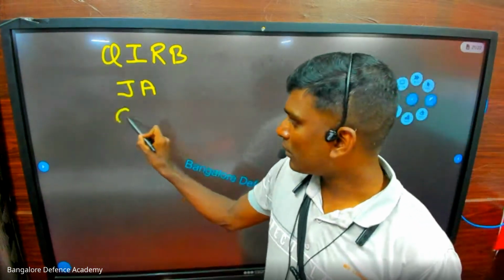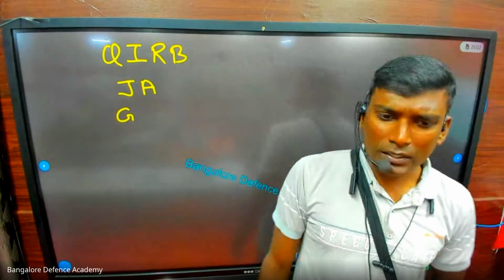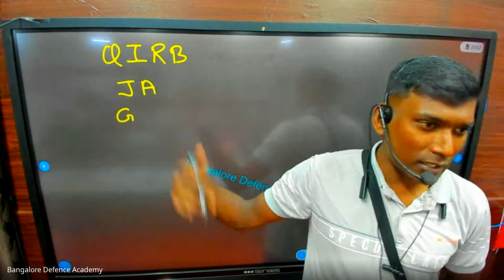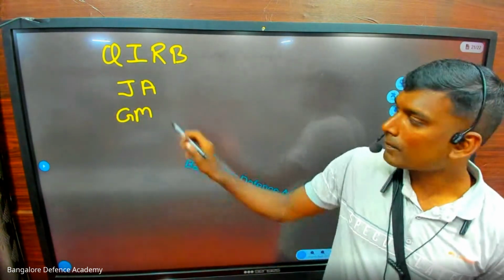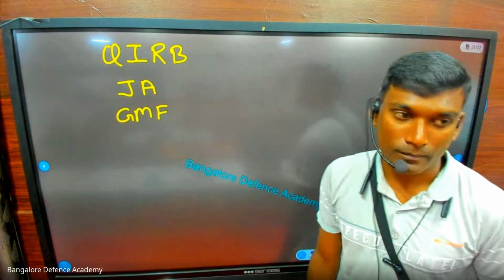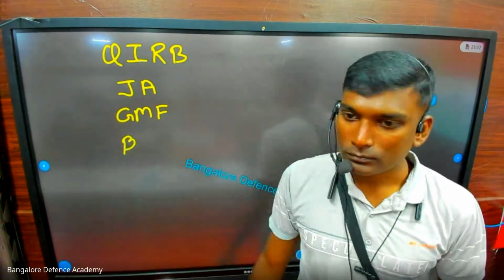Who is the founder of Tughlaq dynasty? Ghiyasuddin Tughlaq. Which king made the mistake of shifting the capital from Delhi to Daulatabad? Muhammad bin Tughlaq. Who is known for the irrigation system? Firoz Shah Tughlaq. Who restored Qutub Minar? Firoz Shah Tughlaq. After this, who is the founder of Lodi dynasty?